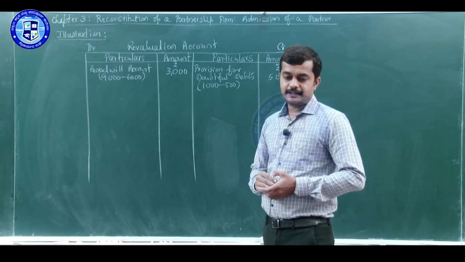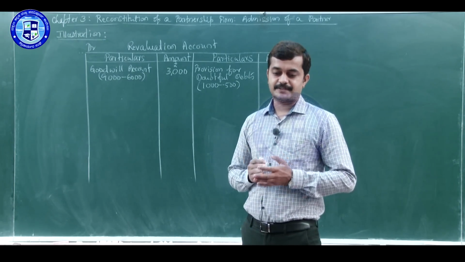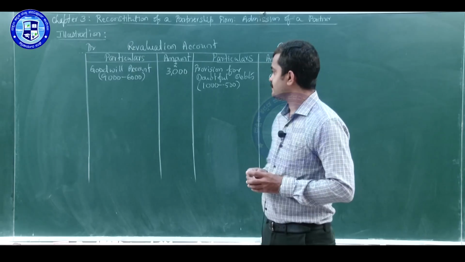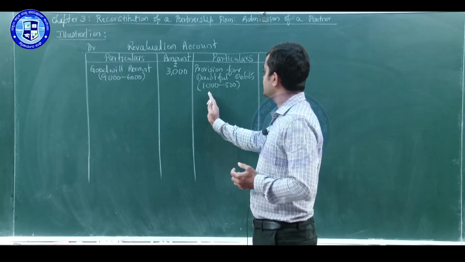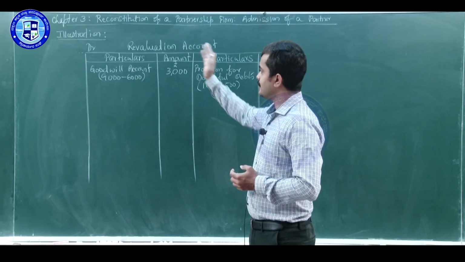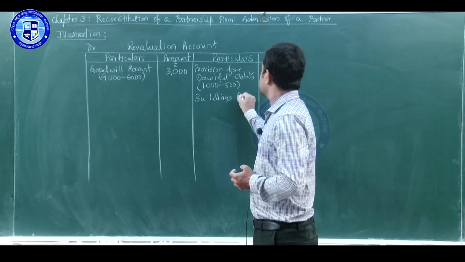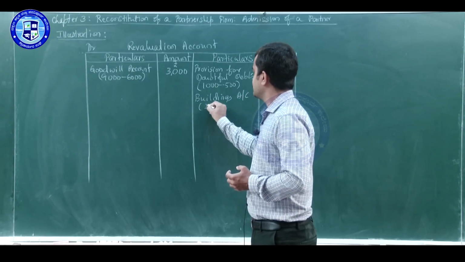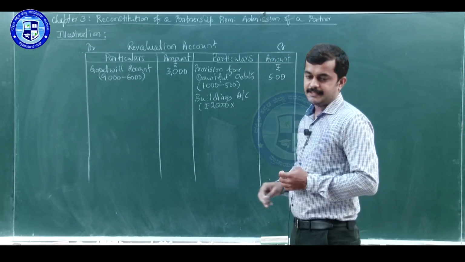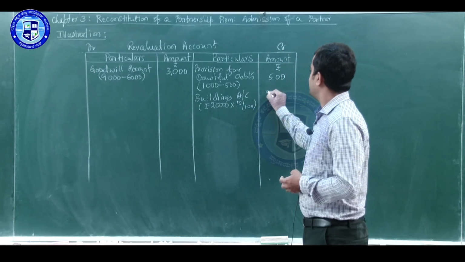Next is point number D in the question. Buildings are appreciated by 10%. In the balance sheet, the building appears at rupees 20,000. An increase in the value of a building means profit, which will come on the credit side. The journal entry will be concerned asset account debit to revaluation account. Here it is buildings, increase in the value of buildings. The building value is 20,000 in the balance sheet. There is a 10% increase, so 10 by 100, the amount comes to 2,000.